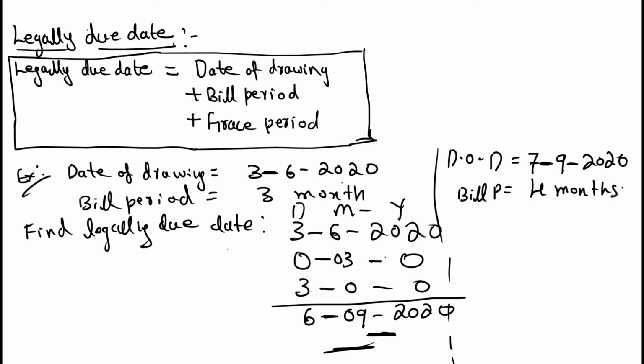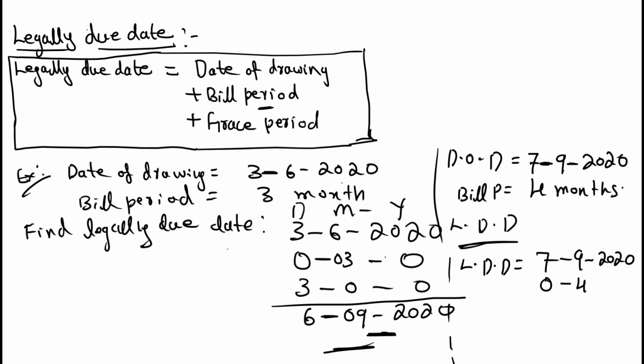Then calculate the legally due date, LDD. Legally due date equal to, see, date of drawing is 7/9/2020, plus bill period equal to 4 months.